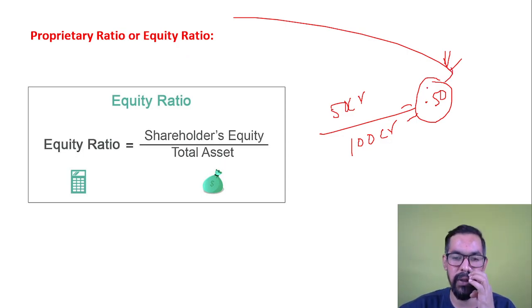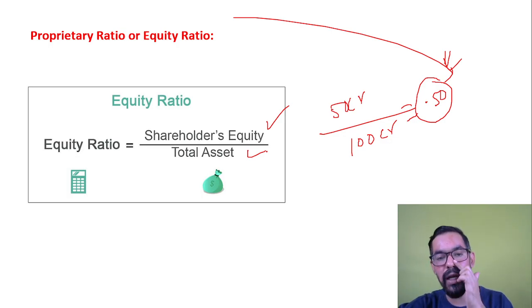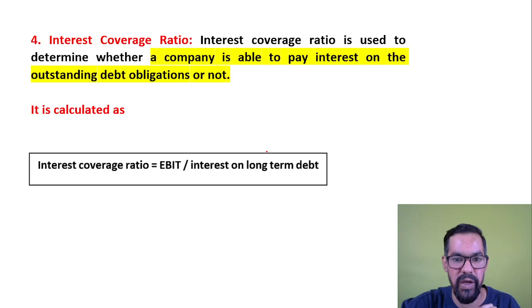So again, very simple one. How will they make this complex? They'll give you multiple shareholders, and different assets of that firm, so you have to sum all these. Then you have to identify the total shareholders' equity and total asset of that firm, and you can calculate the equity ratio. So the equity ratio or proprietor ratio is shareholders' equity, which is 50 crore in our case, and total assets, which is the accumulated asset, 100 crore rupees. So your ratio is 0.50.